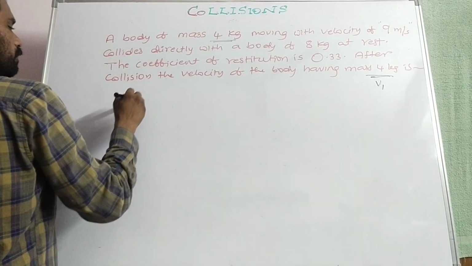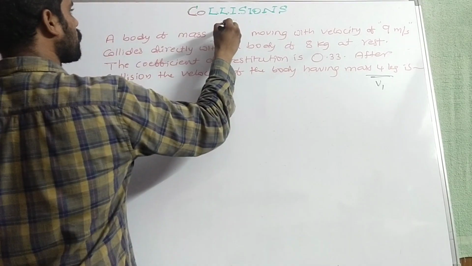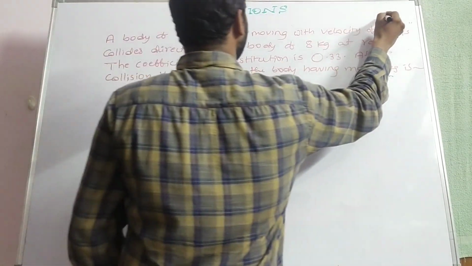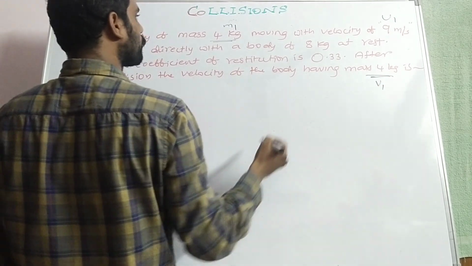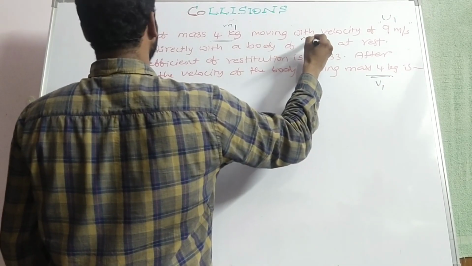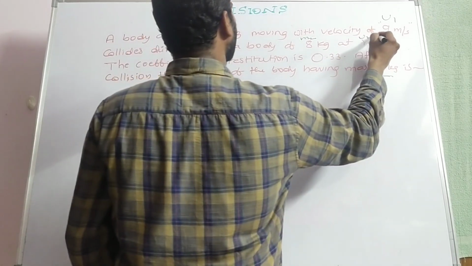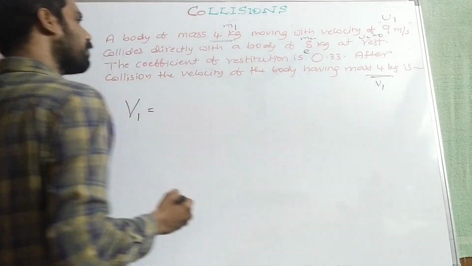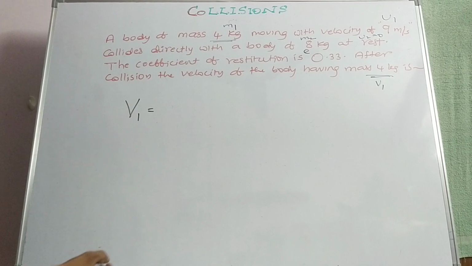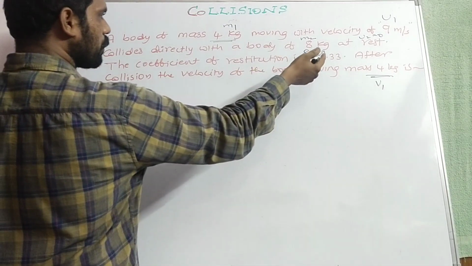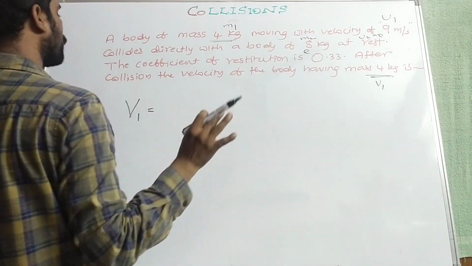V1 is equal to, this is mass M1, speed U1, mass M2, U2 is equal to 0, coefficient of restitution value is given as e. So that V1 is equal to, as the second body is at rest, it is very easy to solve.